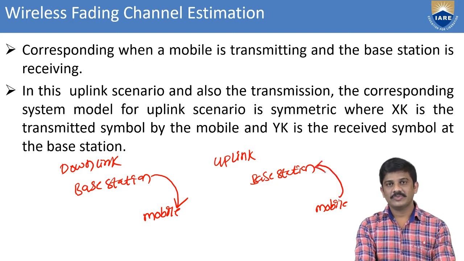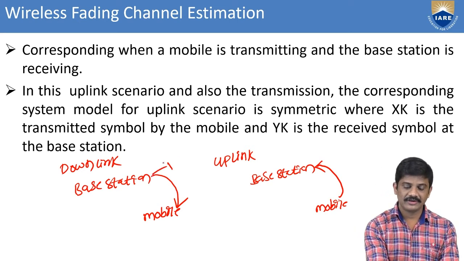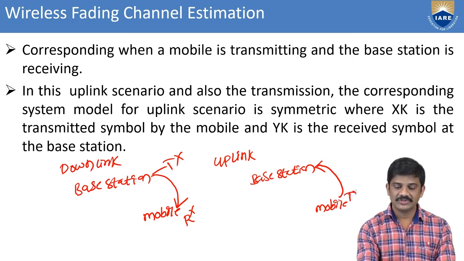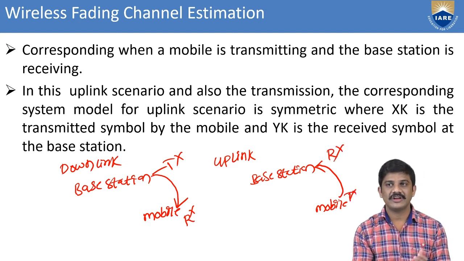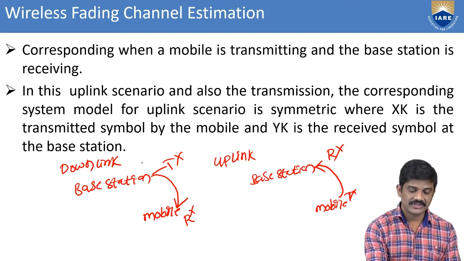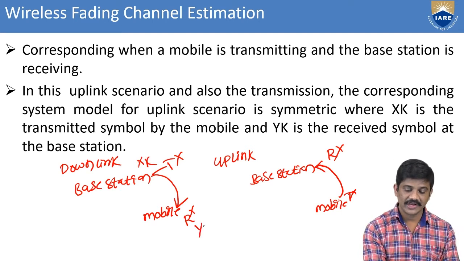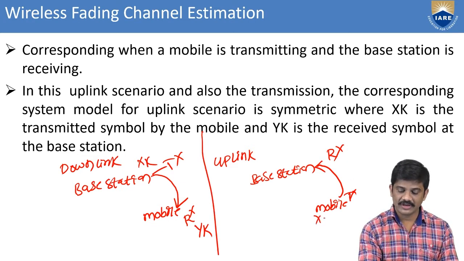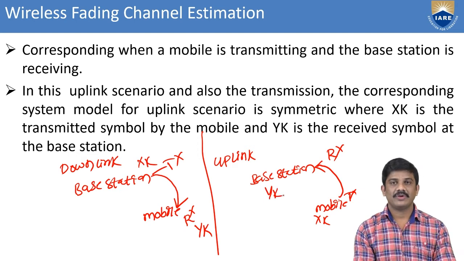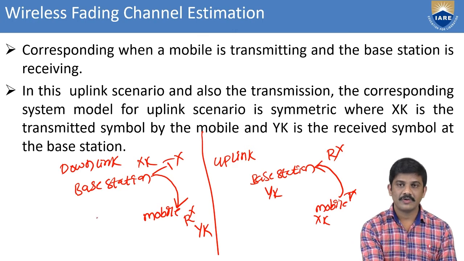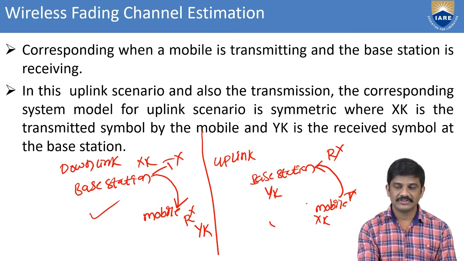Here the transmitter and receiver are different. Symmetrically, x of k is the transmitted symbol by the mobile, and y of k is the symbol at the base station. This is for the downlink scenario, and this is for the uplink scenario.